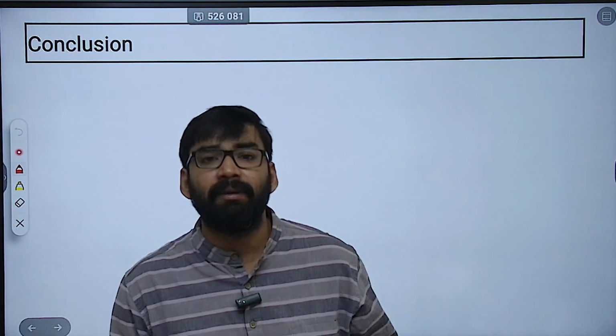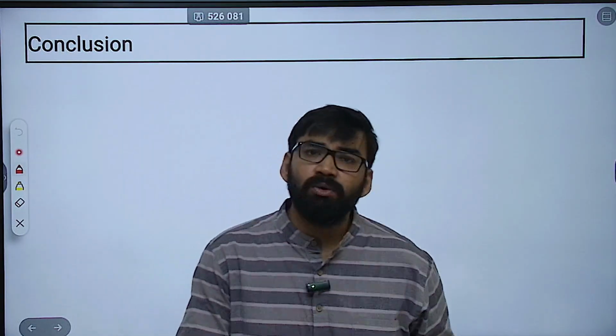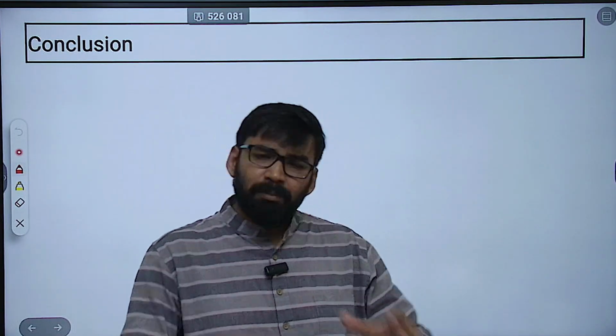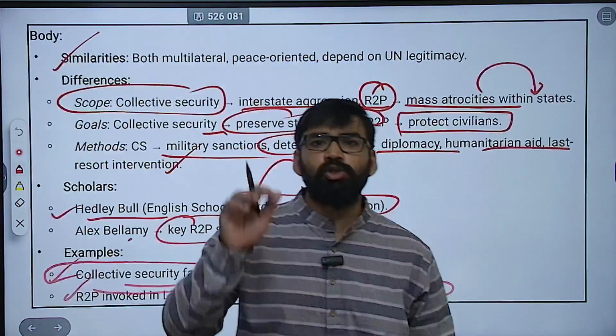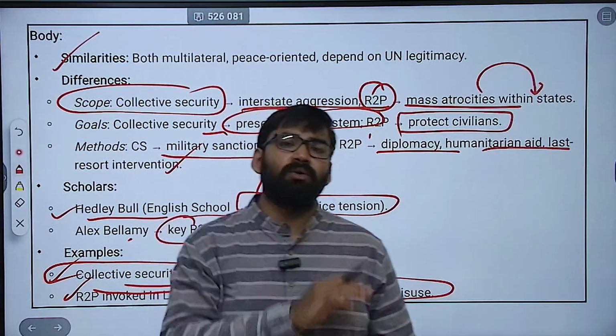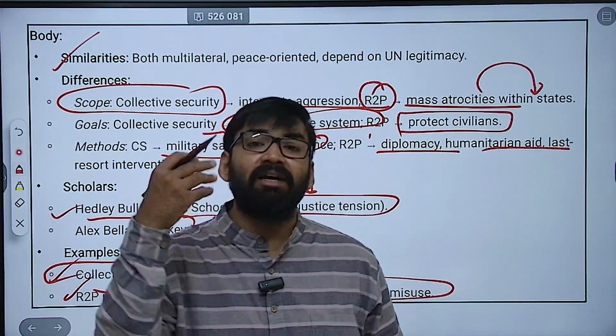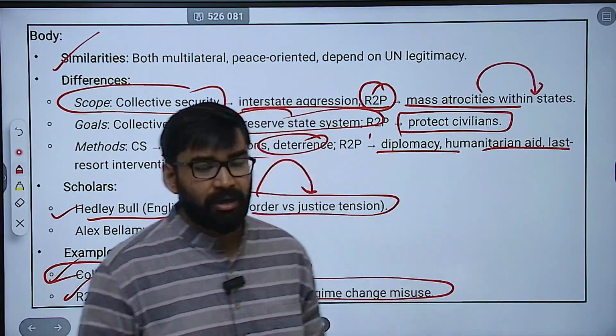Clear? And lastly, you can write a conclusion that both concepts, collective security and right to protect, show the evolution of global security norms, but selective application undermines credibility.